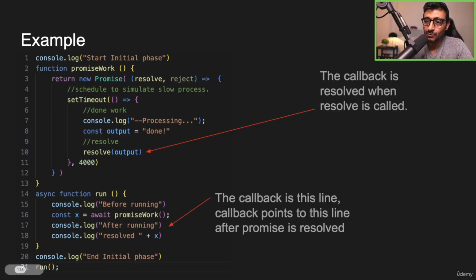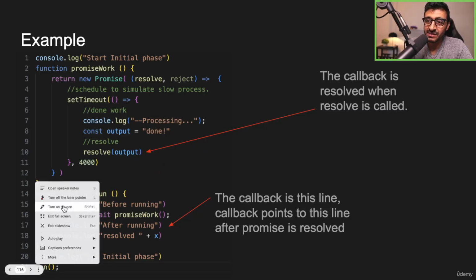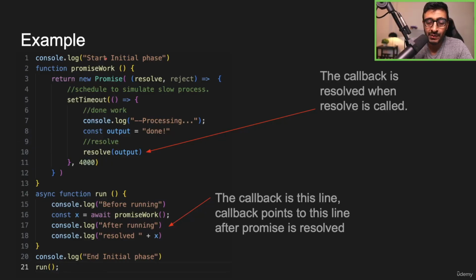And as a result, this is the trick that Node will play for us. We're going to call before run. We're going to execute the promise work, which will wait for 4 seconds. And then here's what happens. Anything right after the await becomes the callback.